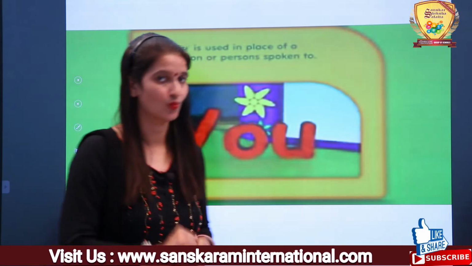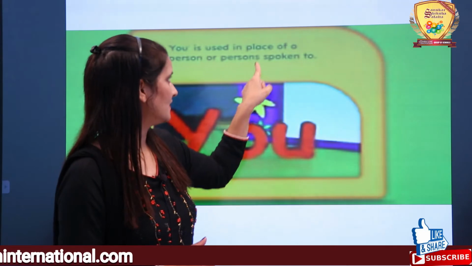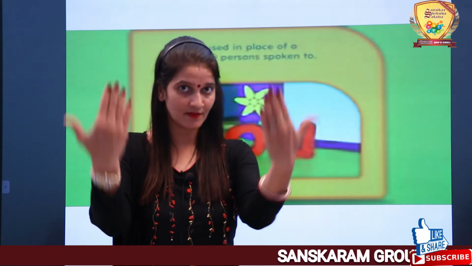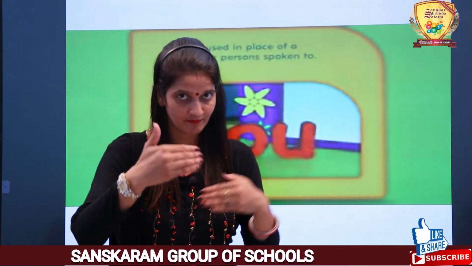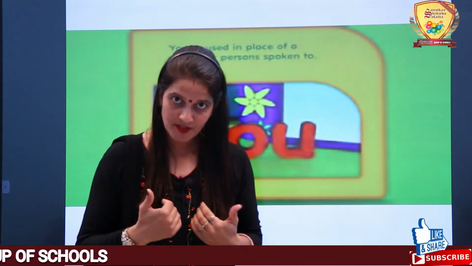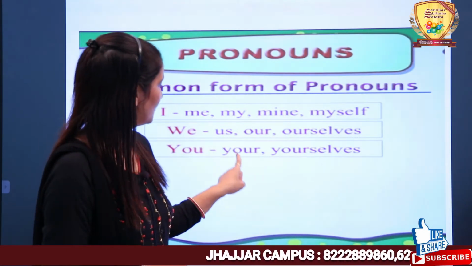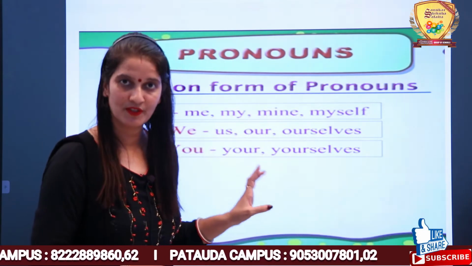Next one is you. You is used in place of a person or persons spoken to, with whom I am talking. One is myself and the second one is you, the second person with whom I am having a conversation or communicating. First person is me and the second one is you. In the family of you, there is yourselves. Got it? All these are examples of pronoun.